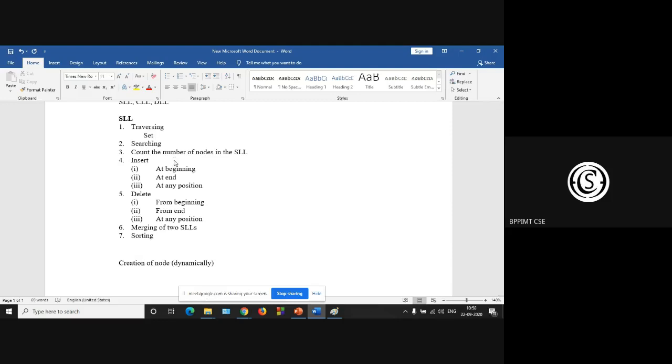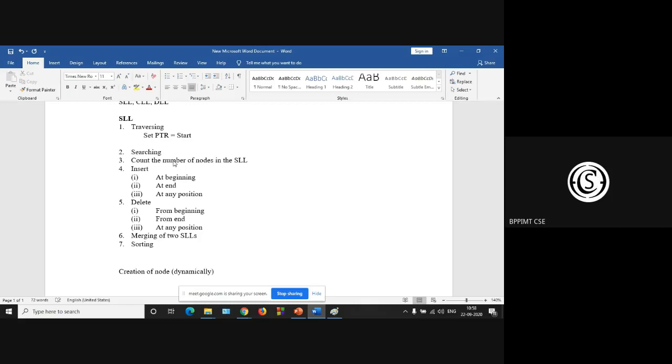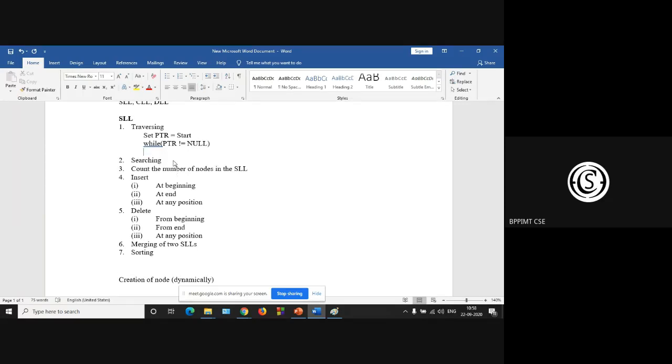Set ptr is equal to start, your first node, and while your ptr is not equal to null, you have to print the ptr arrow data part.